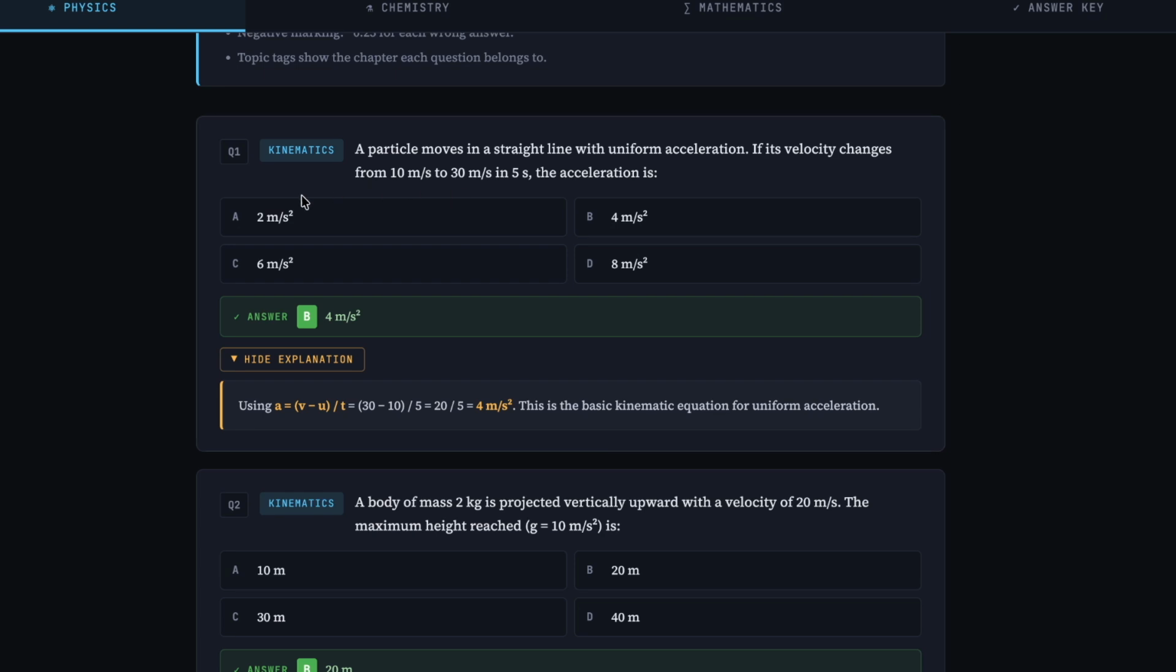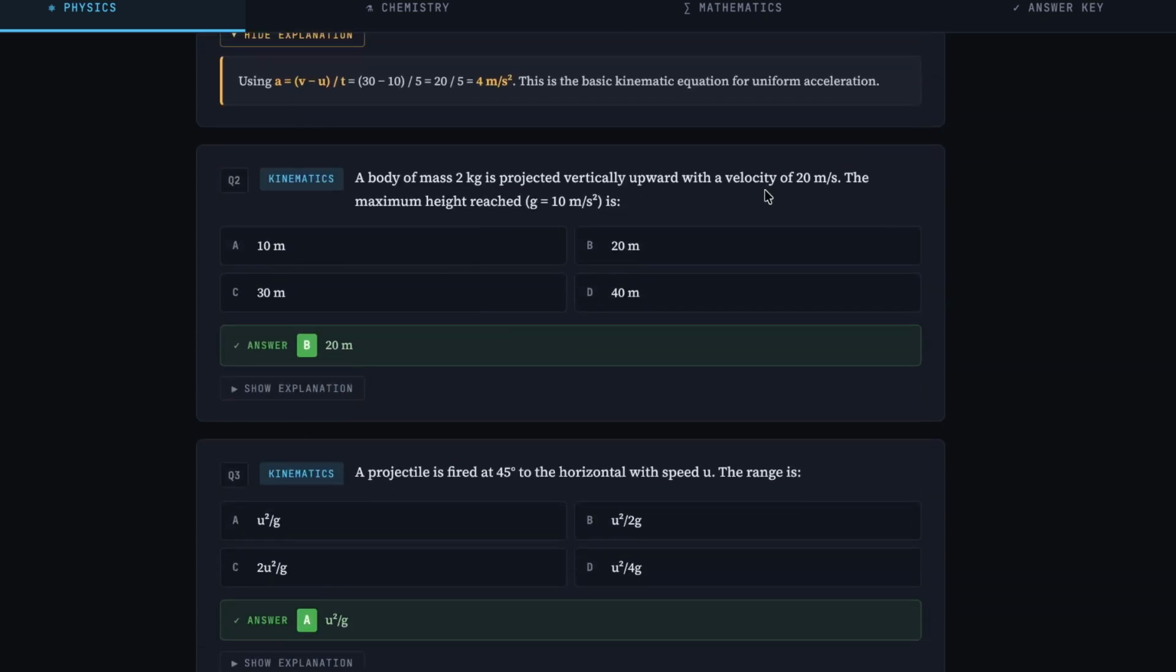As you can see, we have kept the topic highlighted. This is a question from kinematics where a particle moves in a straight line with uniform acceleration. If its velocity changes from 10 m/s to 30 m/s in 5 seconds, the acceleration is, then you have to check the answer, and the correct answer will be B. In the same way, there is a body of mass 2 kg projected vertically upwards with a velocity of 2 m/s, the maximum height reached. This is again from kinematics, and the answer will be B.